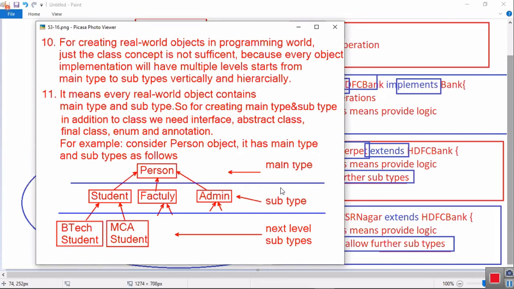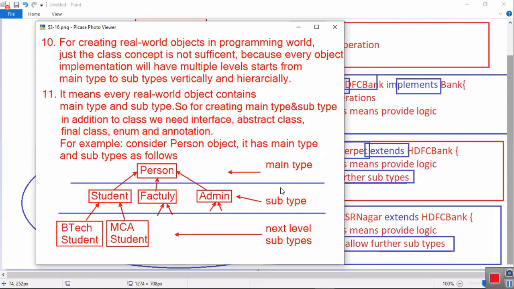If somebody asks what is an abstract class, then what do you answer? Abstract class is also a kind of class. It is used for representing one object by partial implementation. Some of the operations are declared, some of the operations are implemented.